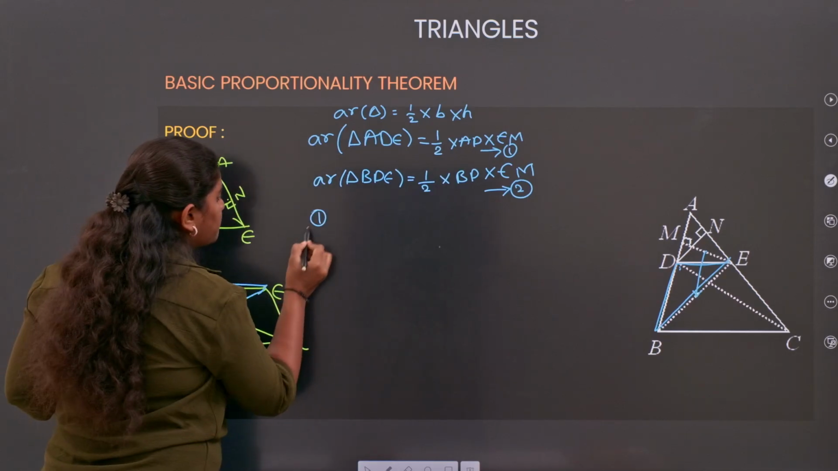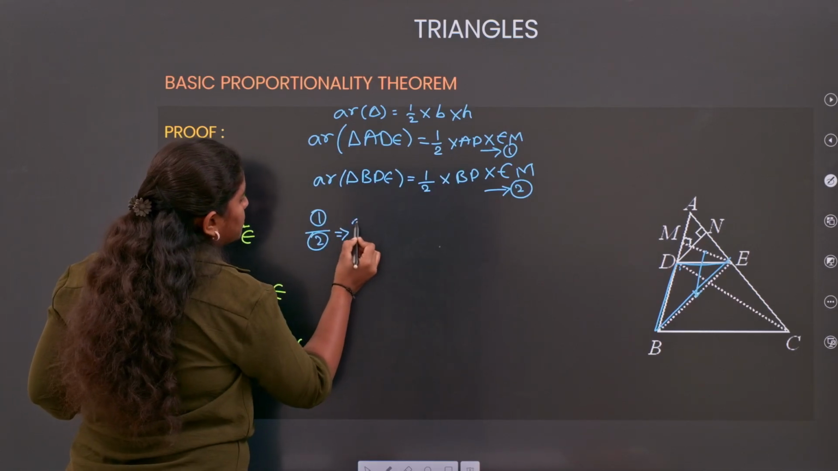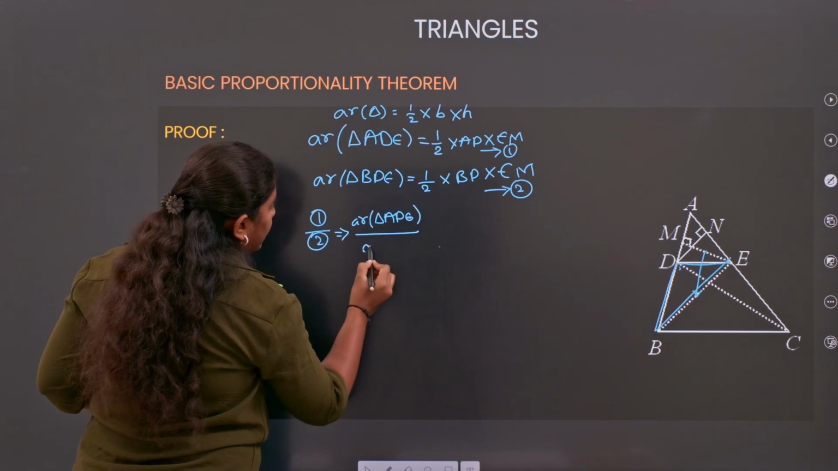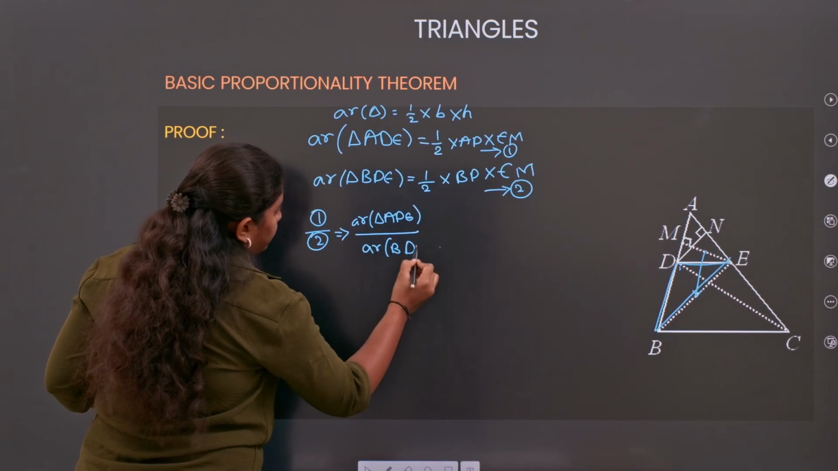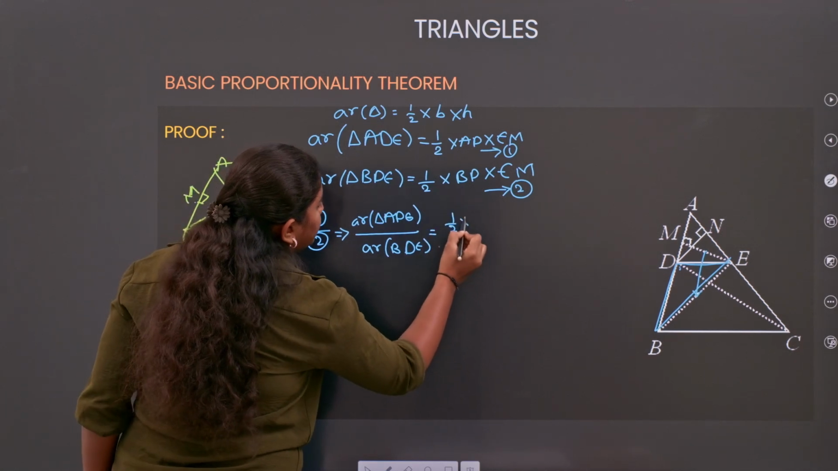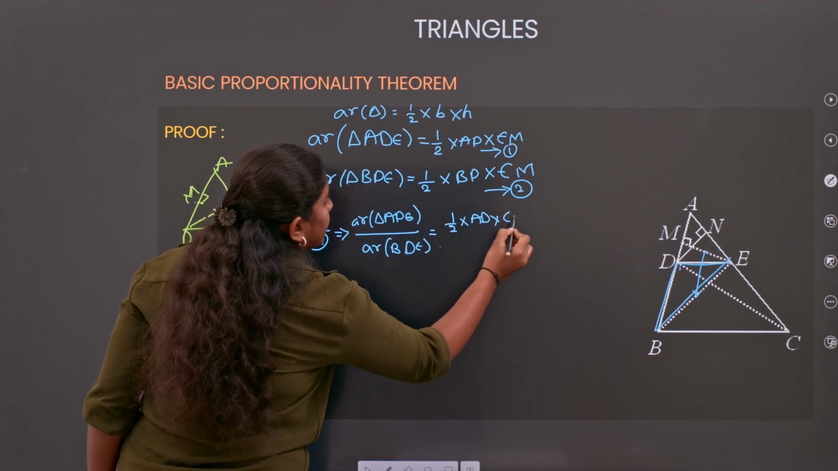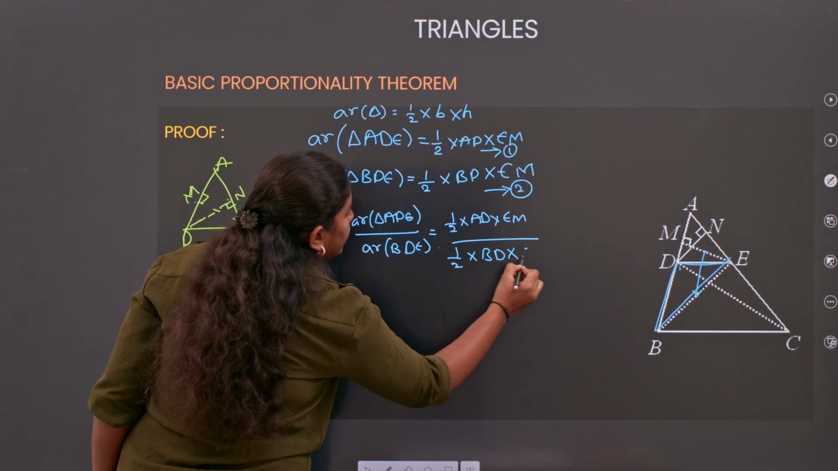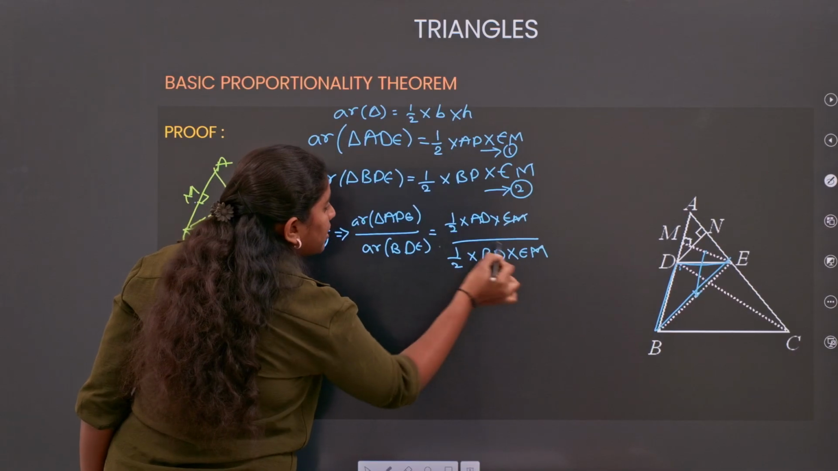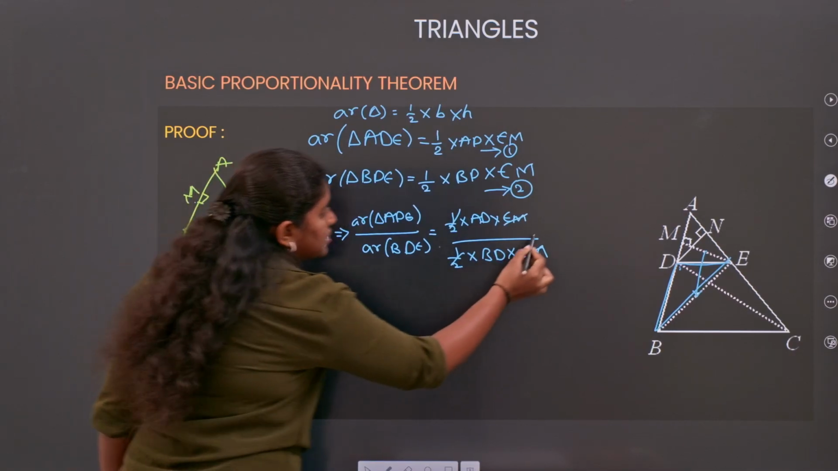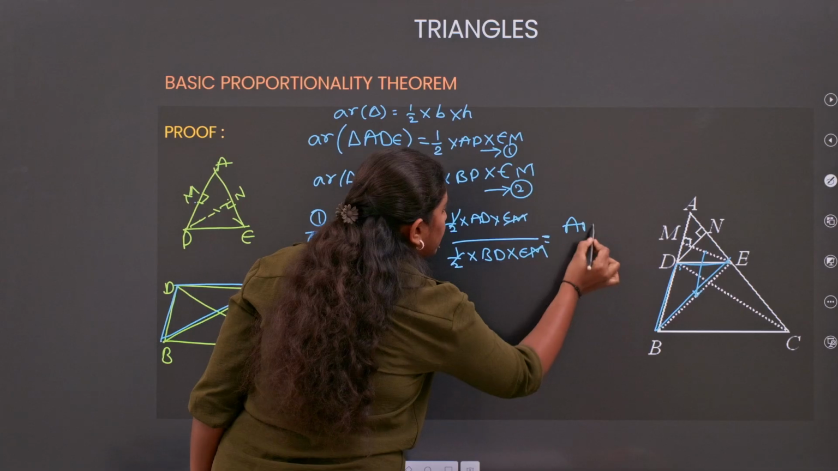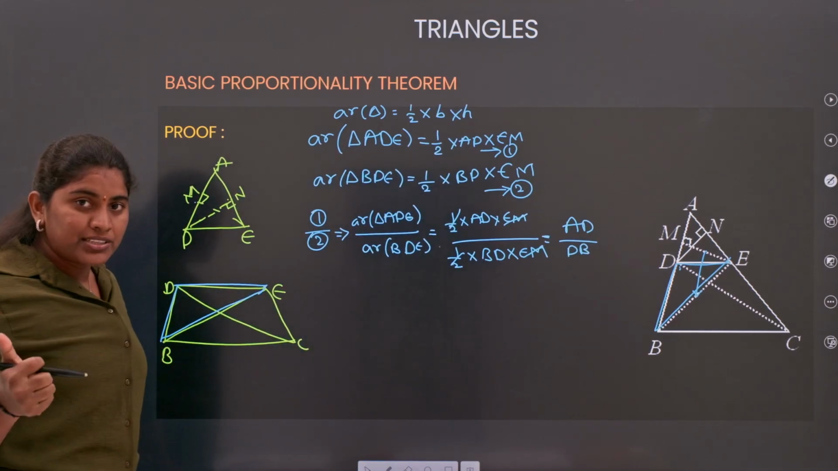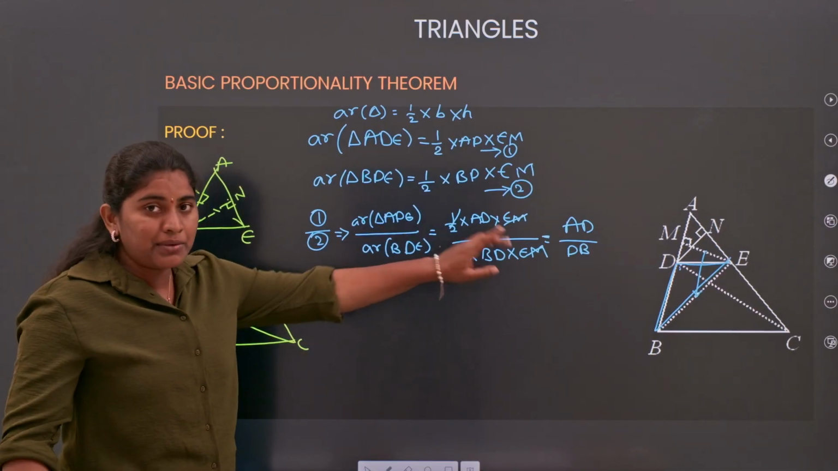What will equation 1 divided by equation 2 become? That is area of triangle ADE by area of triangle BDE, which equals half into AD into EM by half into BD into EM. Clear? Now EM cancels, half cancels. So we got AD by, I can write my BD as DB. Clear about this everyone? So how we got AD by DB, clear?